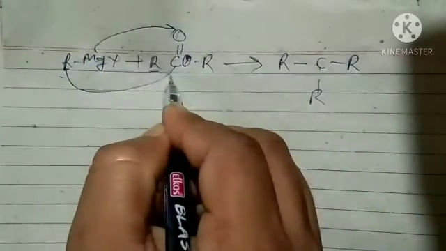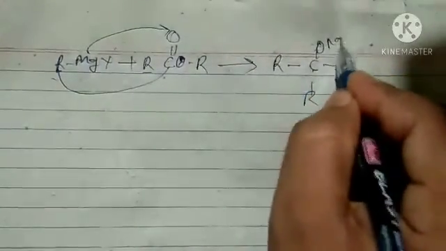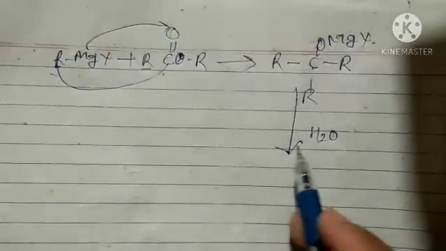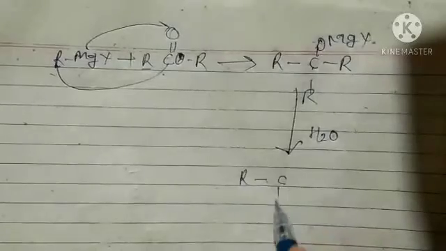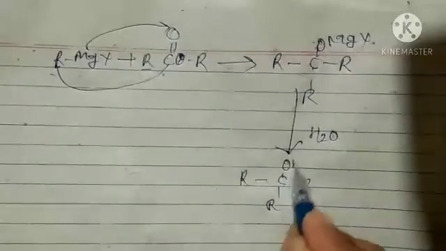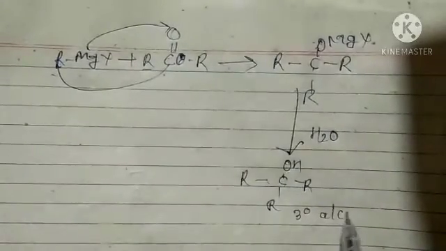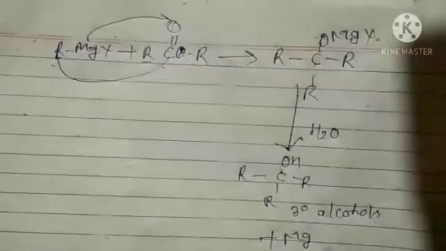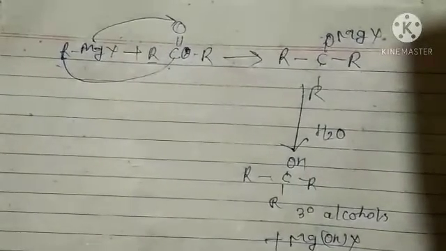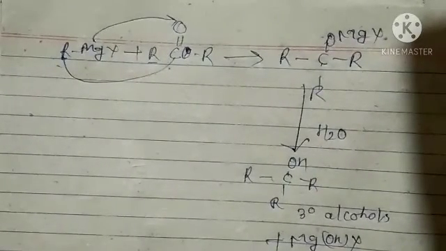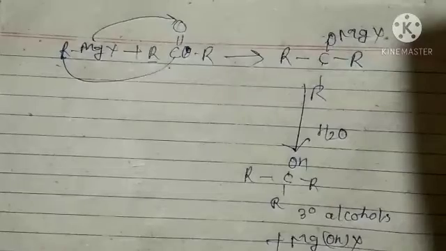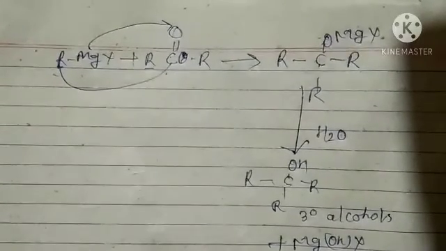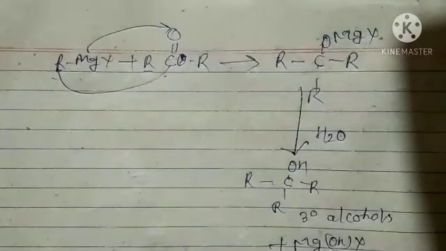This R is going there, so it will be added, and OMgX, which on hydrolysis gives R, R, R and OH. This is tertiary alcohol, and MgOHX. So what we have seen here, by this method we can prepare primary, secondary and tertiary. All types of alcohols can be prepared by this method. From Grignard reaction we can prepare primary, secondary and tertiary alcohol.